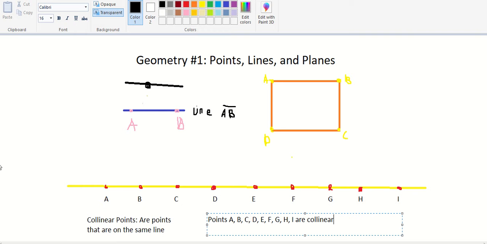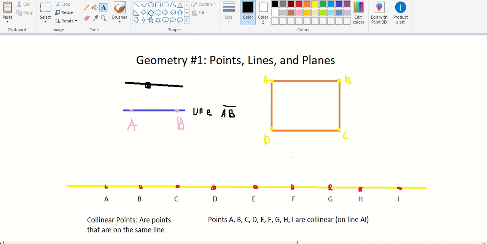They're on line. Because there's so many dots, we'll just call the last two, A and I, on line AI. And no, this is not like your famous AI. This is just not your famous artificial intelligence. This is just a line. Okay, these are all collinear points. So I'm just gonna move this. I'm gonna get rid of this for now.